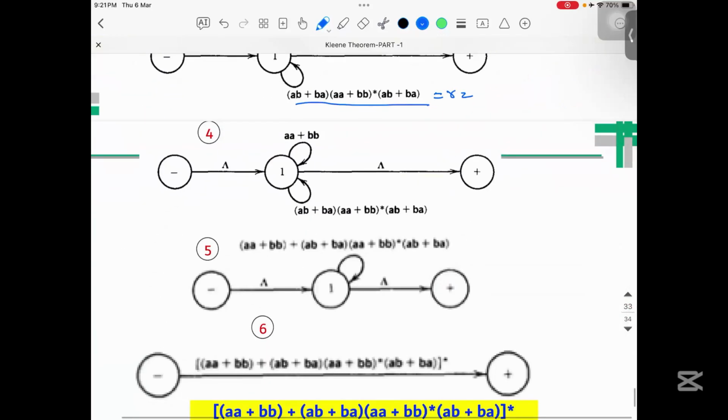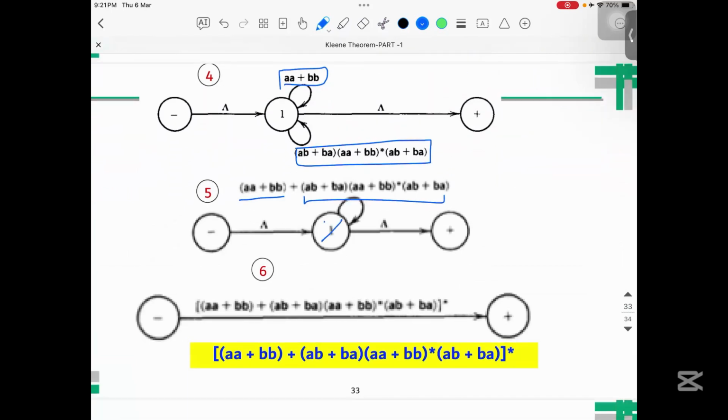So here what we did is this thing will be equal to this plus this one. And ultimately, at the end, I need to delete 1 as well. When you delete this node, it will be exactly this thing, and here we just put a star. So this is the final regular expression.